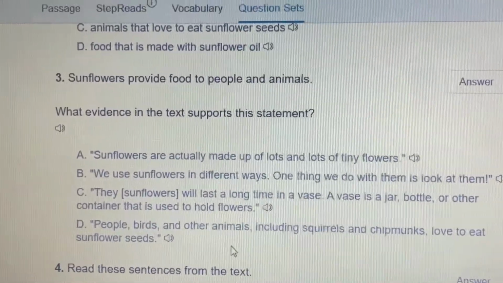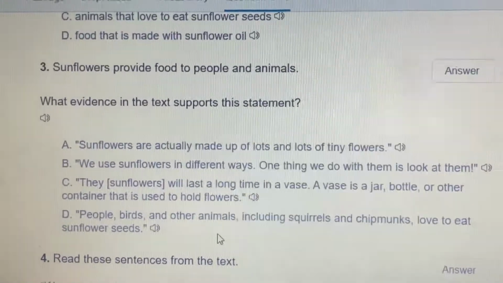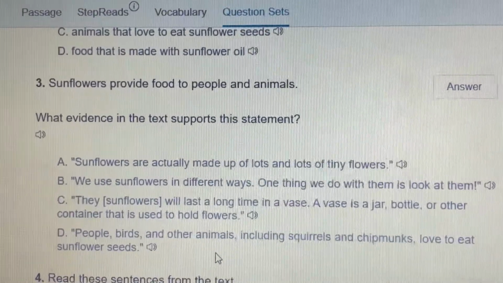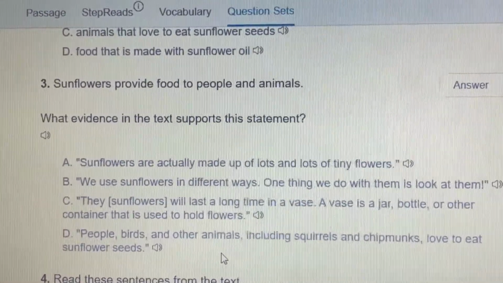Many of them don't actually prove that sunflowers are food. Which one proves that they're food for plants? For animals and people.